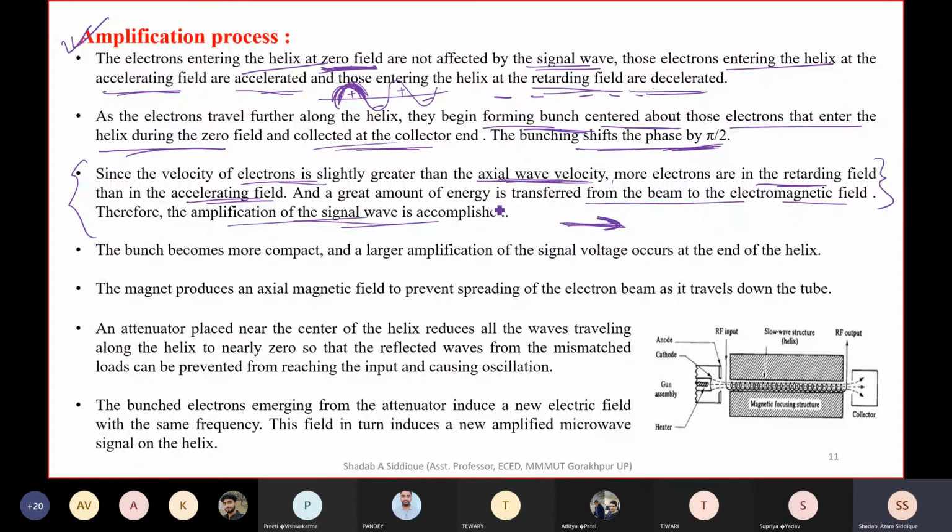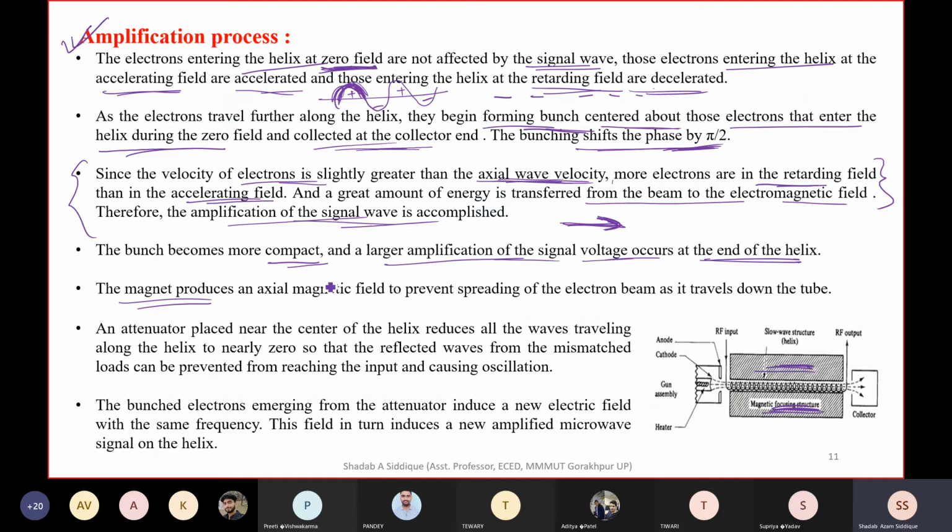So we are taking care that this condition can be true, and if this condition is true, the amplification takes place. So the bunch becomes more compact, and the large amplification of the signal voltage occurs at the end of the helix. So we are taking care that the amplification happens more and more at the end of the helix. Okay. So this is the magnet which we are using.